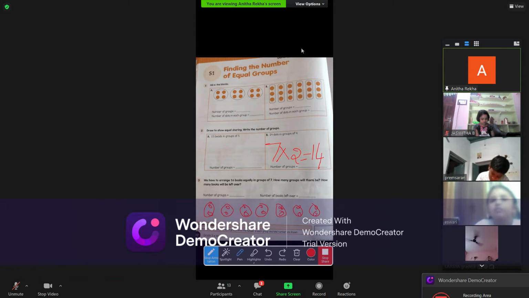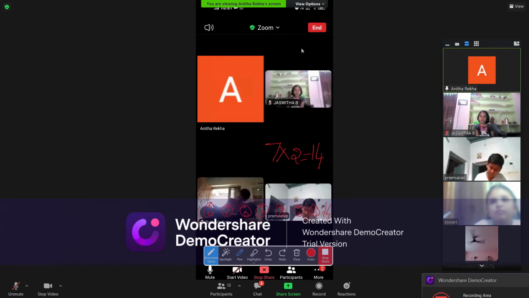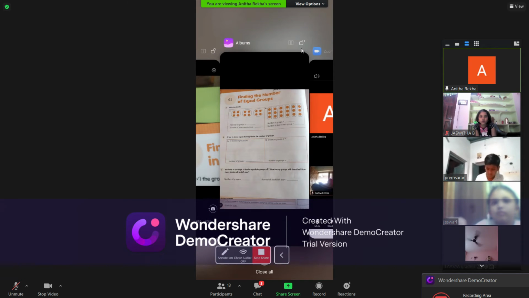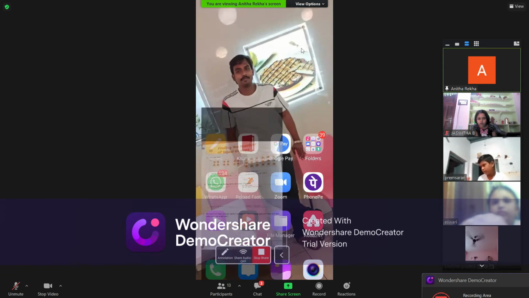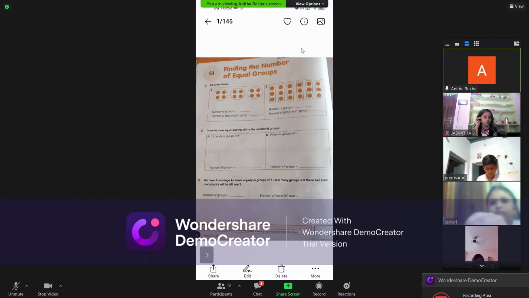So in 7 groups, if I draw 2, I am getting 14. 14 I am getting. Now, if I get 14, how many do I have left over? How many will be left over?